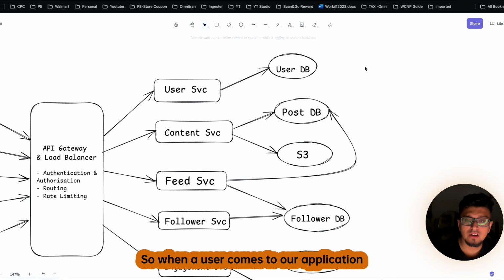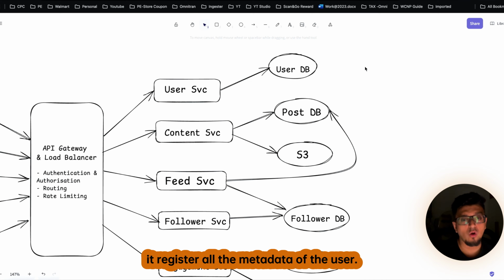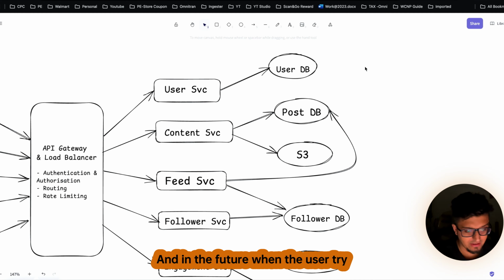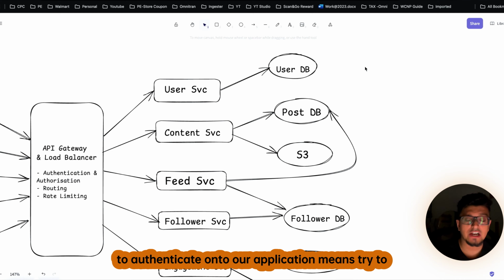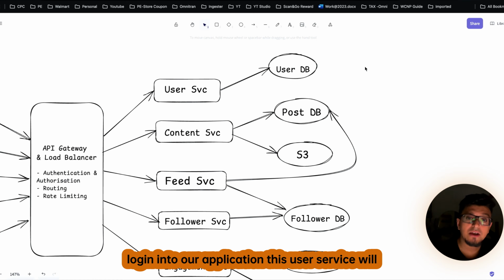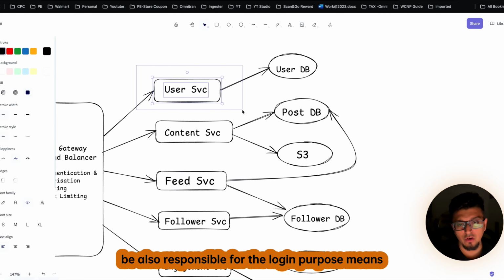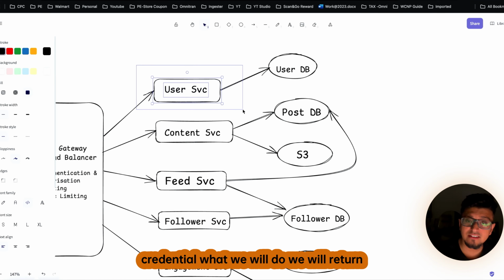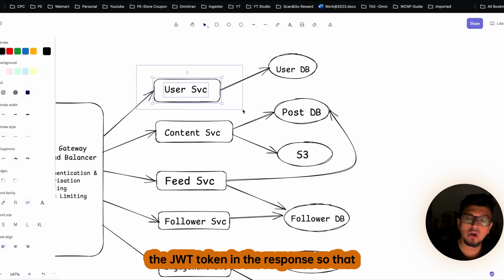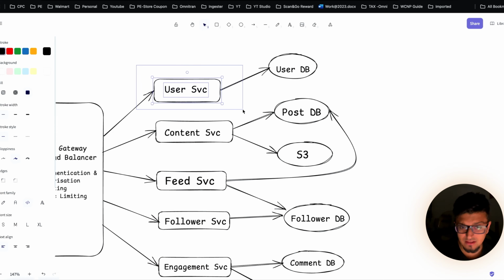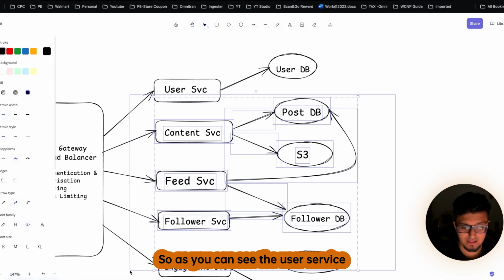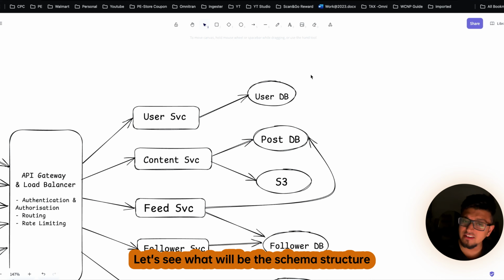So when a user comes to our application, it registers all the metadata of the user, such as name, user ID, email ID, and all those things. And in the future, when the user tries to authenticate, meaning tries to log in to our application, this user service will also be responsible for the login, meaning the user authentication. And if there is a match in the credentials, we will return the JWT token in the response so that the user can access all our internal services accordingly. So as you can see, the user service is quite simple.